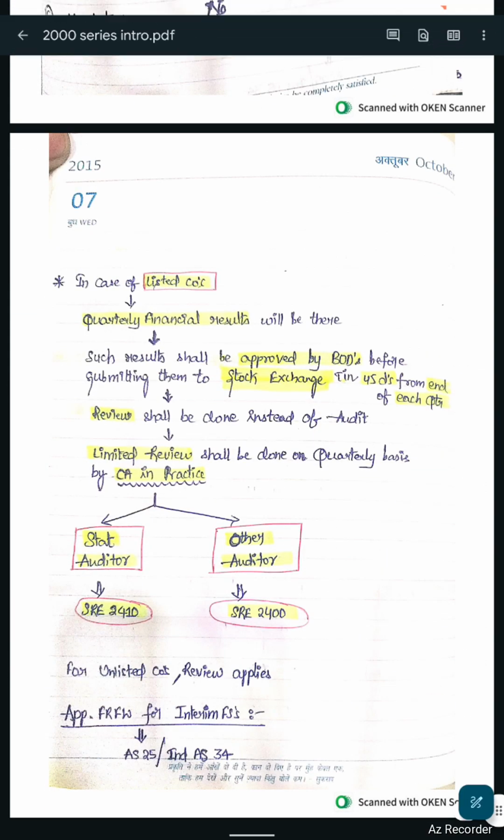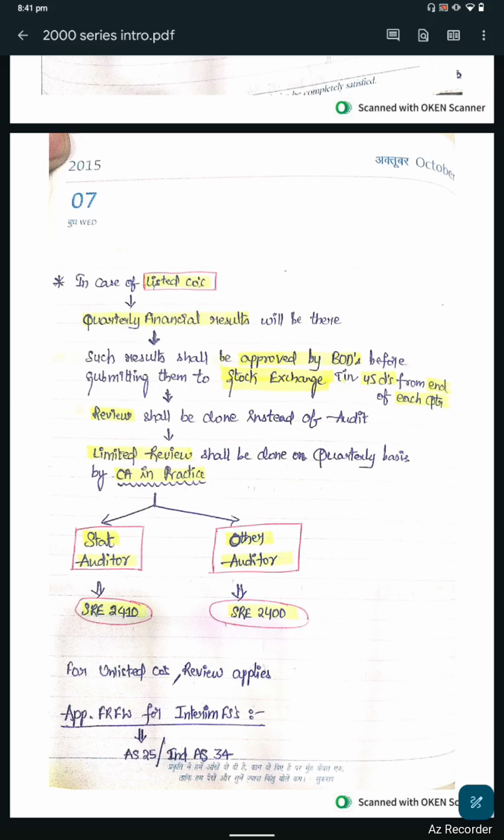Next, in case of listed companies, quarterly financial results will be there. Such results shall be approved by the board of directors before submitting them to the stock exchange within 45 days from the end of each quarter. Review shall be done instead of audit. In such a case, a limited review shall be done on a quarterly basis by a CA in practice. If the limited review is done by the statutory auditor, SRE 2410 is applicable. If the limited review is done by another auditor, SRE 2400 applies.